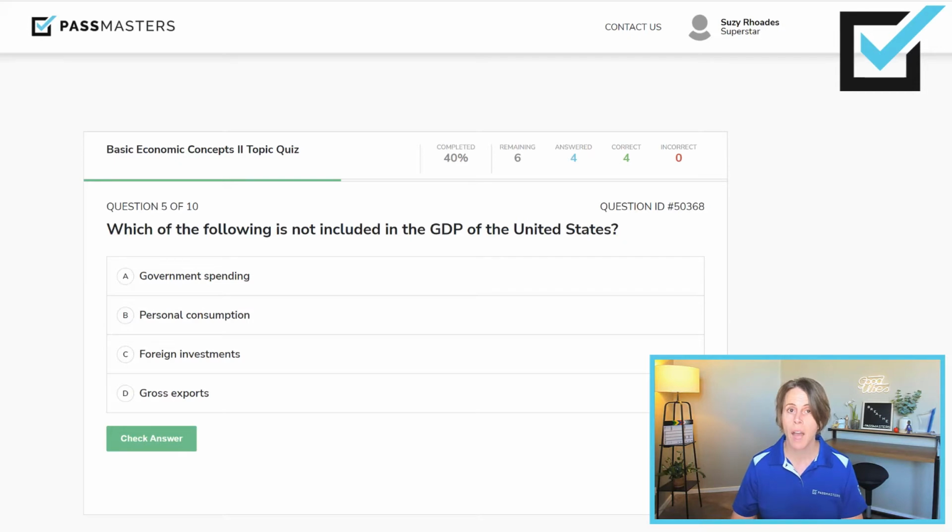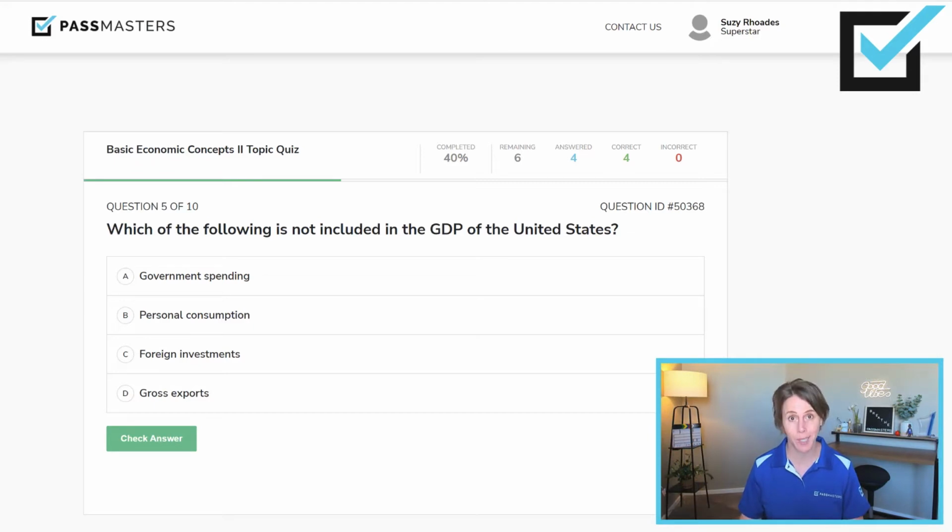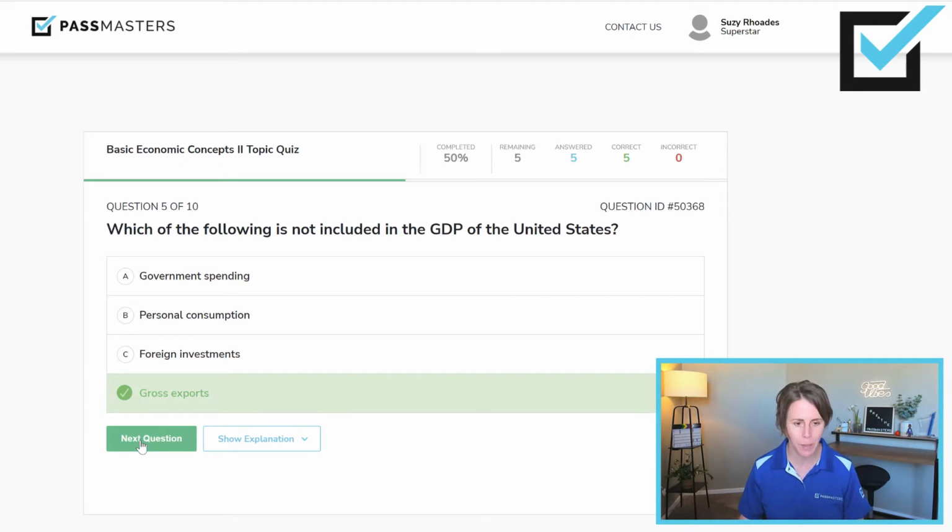Which of the following is not included in the GDP of the United States? Government spending, personal consumption, foreign investments, or gross exports. It is gross exports that are not included within the GDP of the United States. Government spending is included, personal consumption, foreign investments, yes. It is net exports that is included within the GDP of the United States, not gross exports.